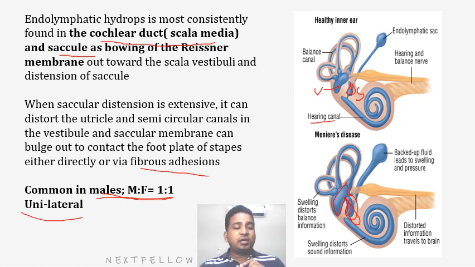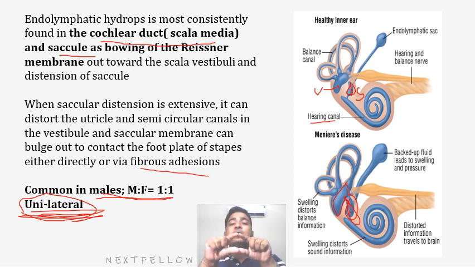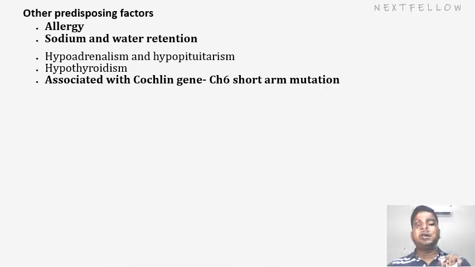and it is generally a unilateral condition. You have to remember, Meniere's disease is a unilateral condition. We know otosclerosis is a bilateral condition. Meniere's disease is unilateral. The examiner may frame questions by stating that the patient is having unilateral hearing loss, vertigo, etc. So emphasize the word unilateral. It's because the endolymph malabsorption or production generally happens on one side in the initial stages.